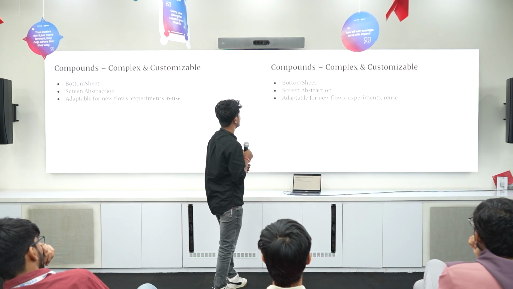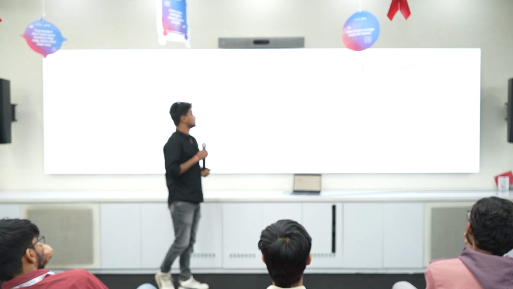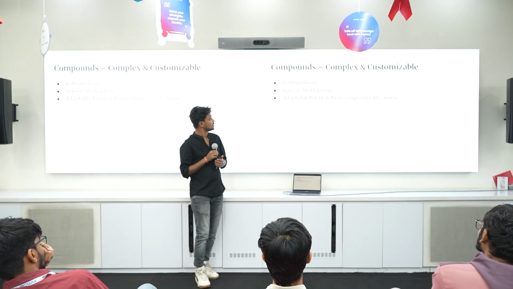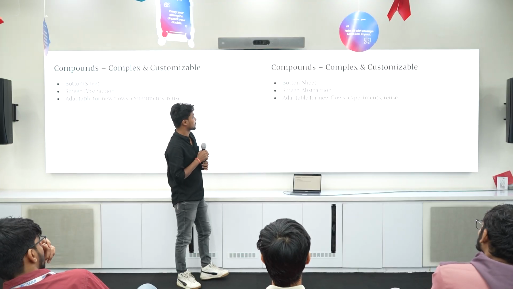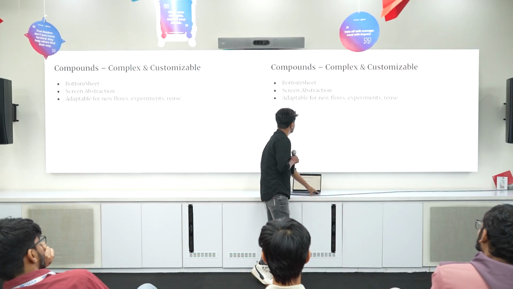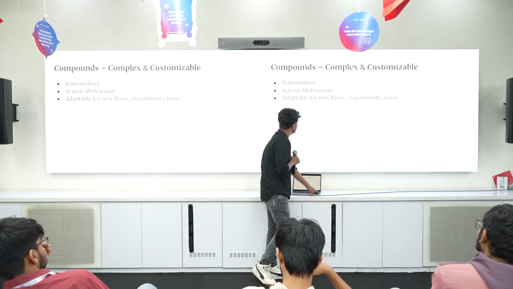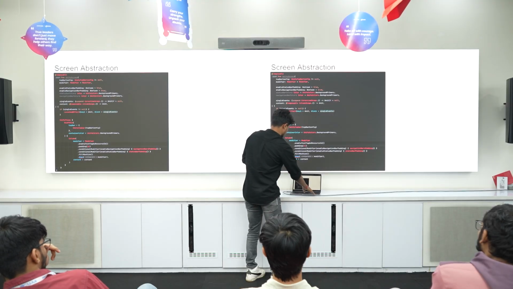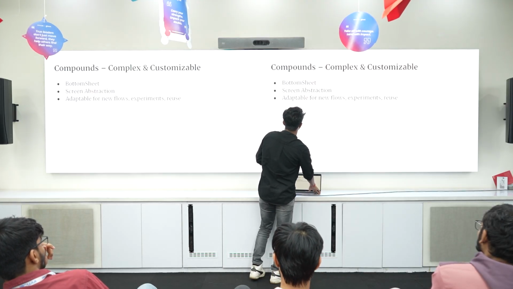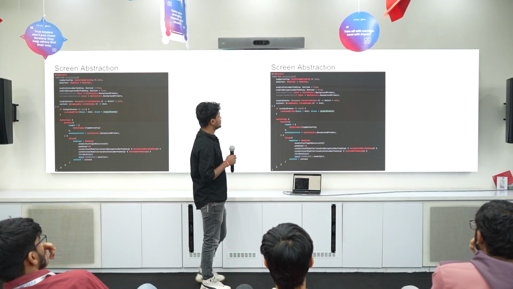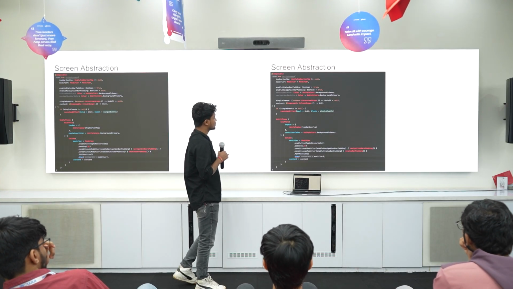And coming to compounds. These are the more complex and more customizable parts. These are something where you need to build a screen, or you can say a larger section of a screen. Examples can be bottom sheets or screen abstractions. And coming to the screen abstraction.